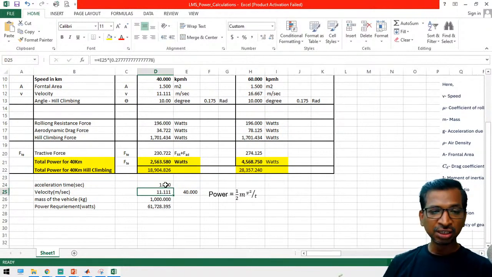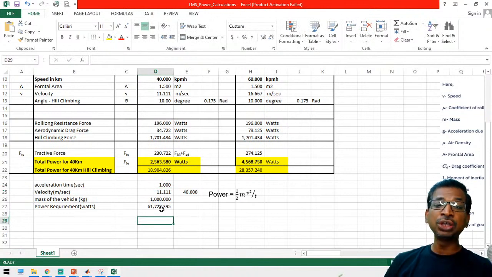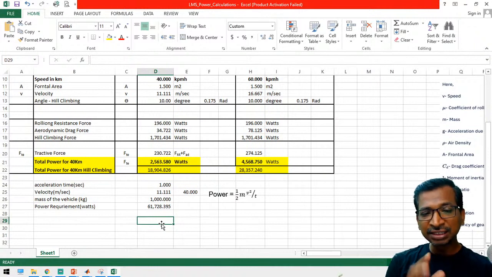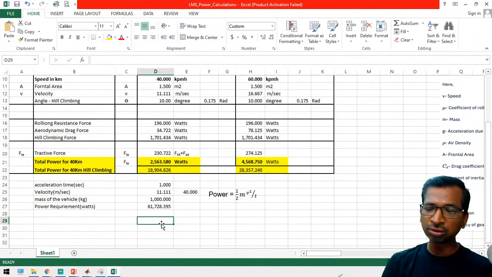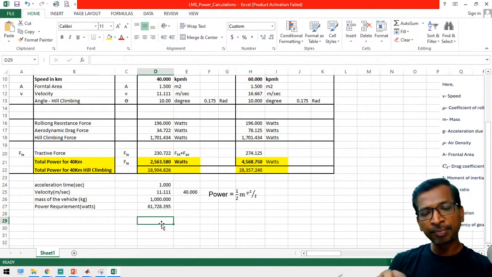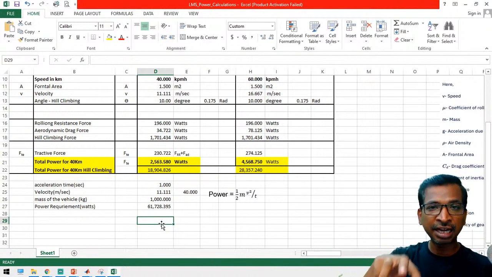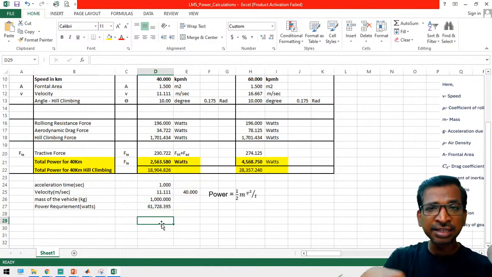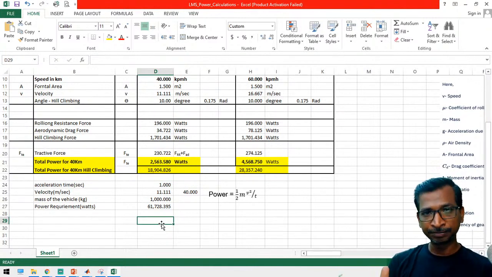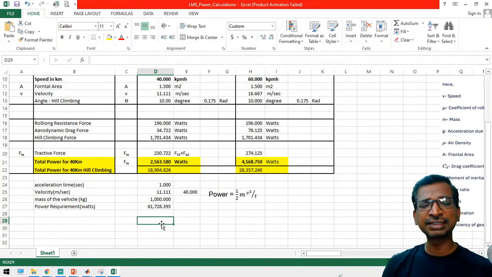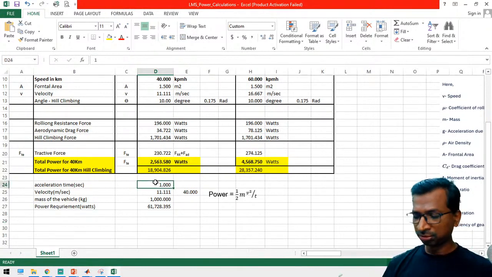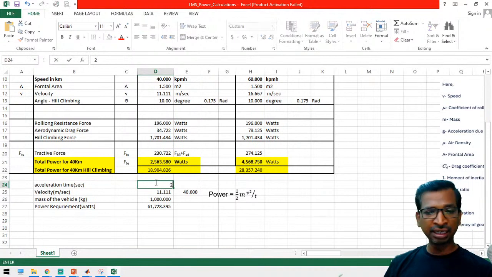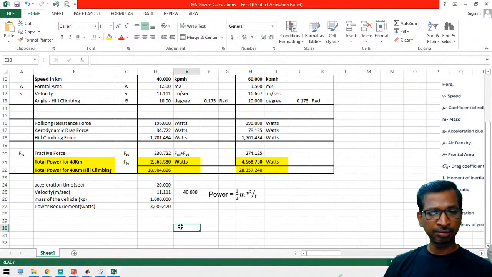So this is for simple calculation. Suppose you keep 1 second, and you are applying 61 kilowatt for the power requirement. If you are satisfying these conditions, then definitely in real time it won't work. So there will be some equilibrium state, because the battery system will be different, the motor system will be different, and your vehicle dynamic system will be different. All these three systems need to be synchronized with each other to give you stability. Otherwise the vehicle will skid. So these are simple calculations to understand the variations of the motor power requirements.